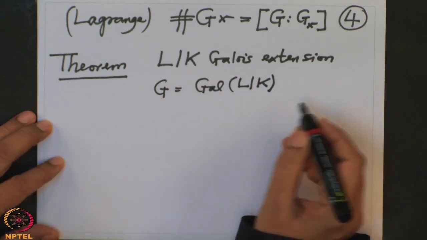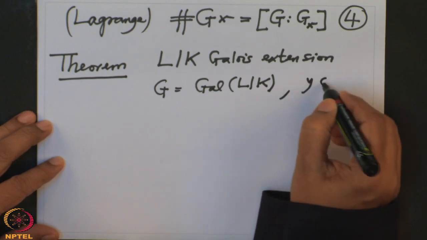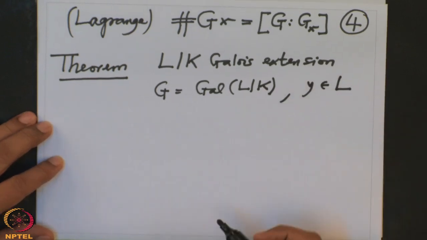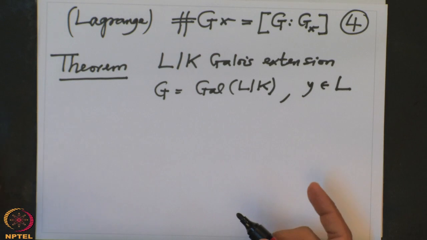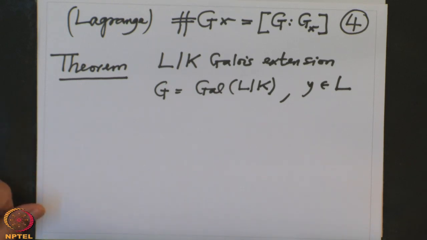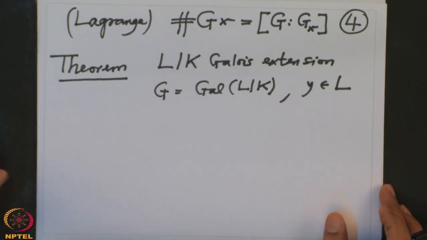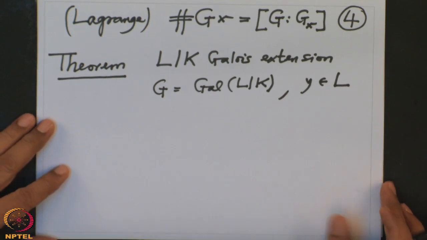And let us take y an arbitrary element of L. We want to prove there is at least one y so that L is generated as a K algebra by that y. So I want to write down what is the degree of K(y) over K and when will it be equal to the degree of L over K.